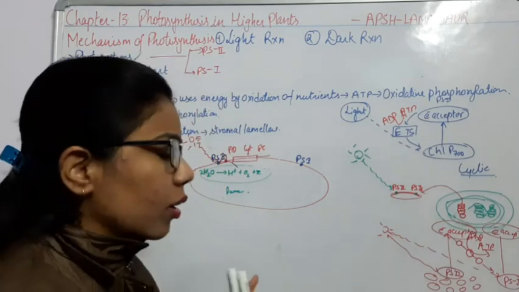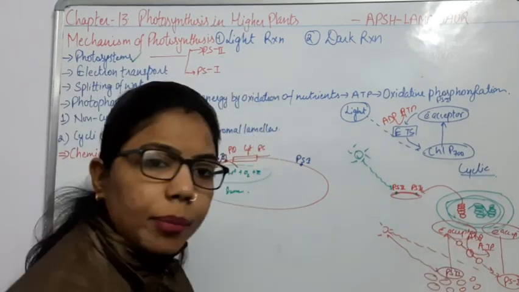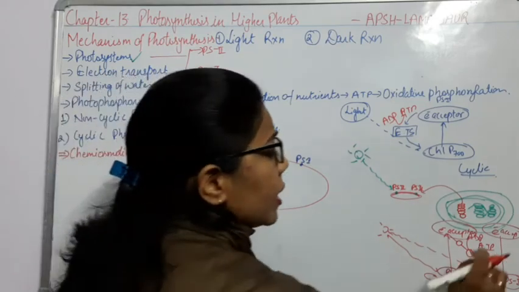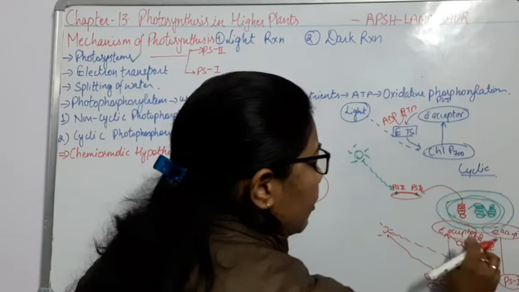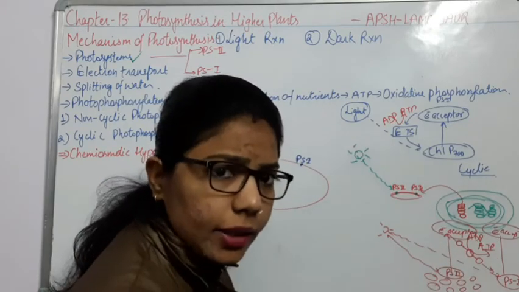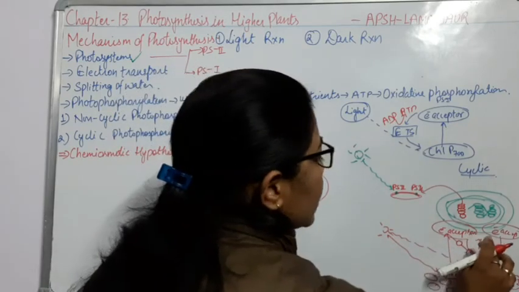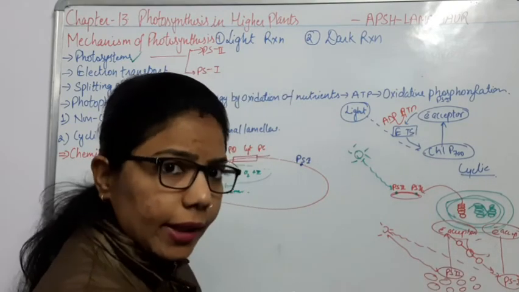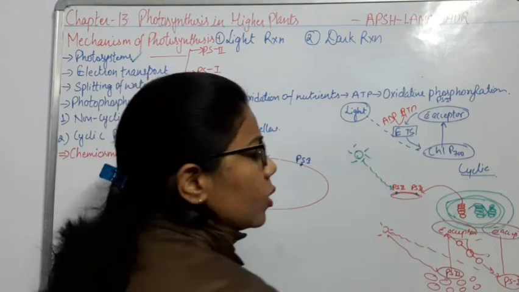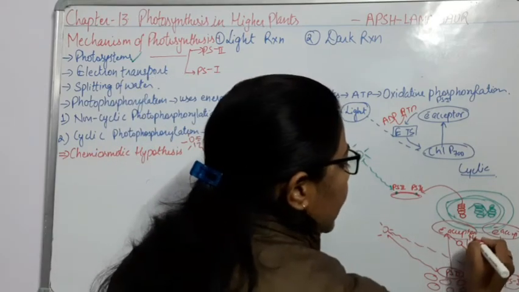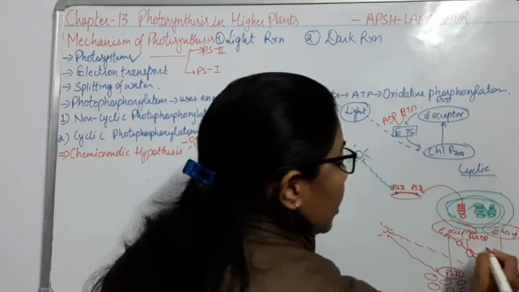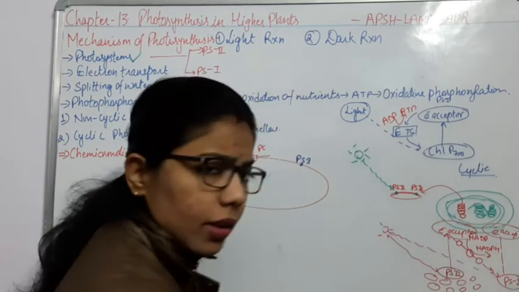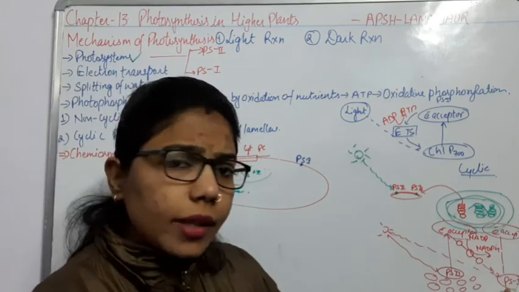So what are we forming here? ATP, right? Now again, we are having some NADPH. After that we are getting another energy molecule, that is the NADPH. So we can say that two things we are getting from the whole Z scheme, that is NADPH as well as the ATP. So we can write it here that NADP will change into the NADPH. Okay, right? So this is also the energy currency.